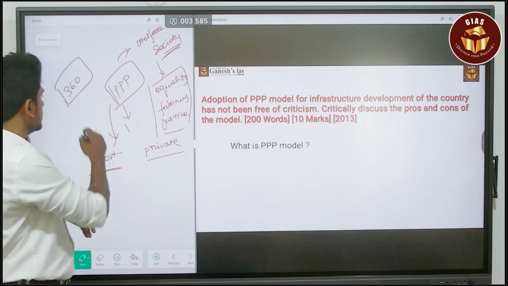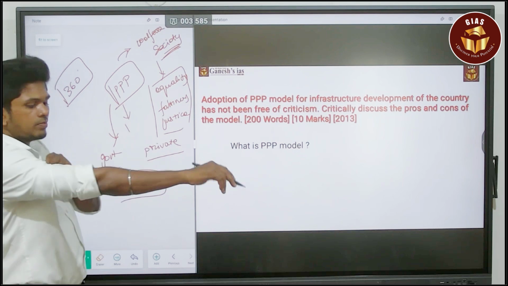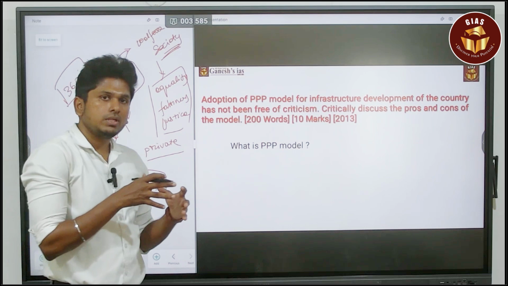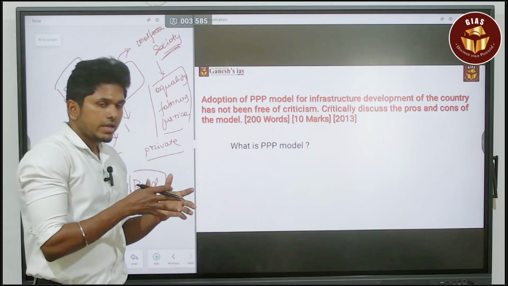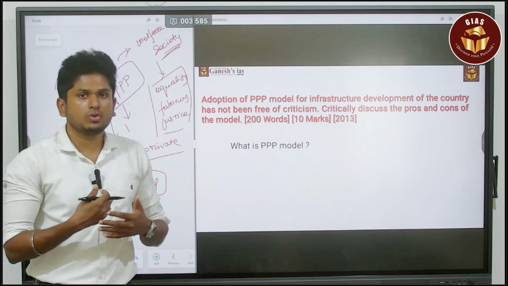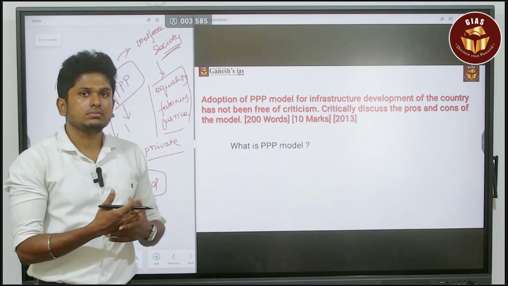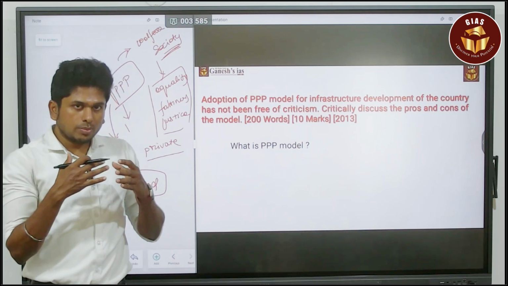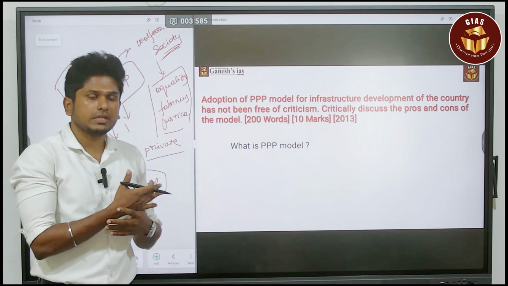Already we implemented the triple P model in road transport. By the way, the private sector is operating the toll plazas. So we successfully implemented it in road transport, but the question may be, what are the negatives we are facing in the triple P model in road transport? In that sense also you have to prepare. And also the question may be related to the quality check for the private sector. So whether the private sector is ready to participate in the triple P model, for that also you need to have certain data.